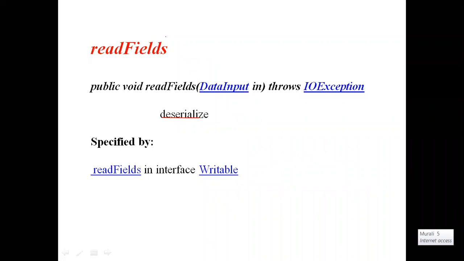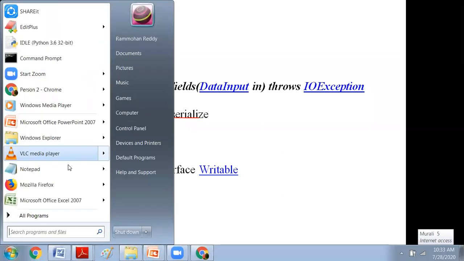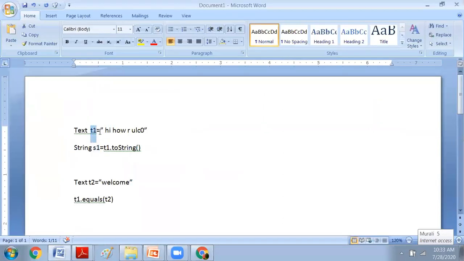Already we know that the write and readFields methods are available in the Writable interface. These two are used here also to perform serialization and deserialization of the Hadoop text class object data. Clear? To serialize this t1, we call t1.write.